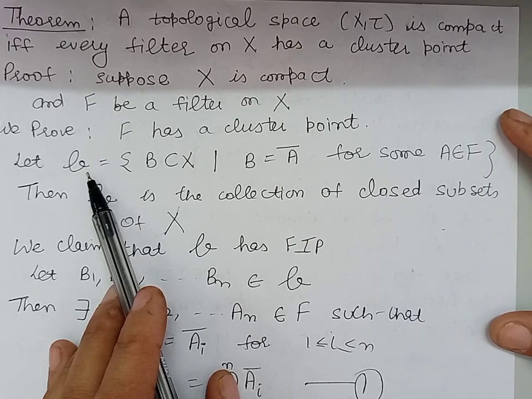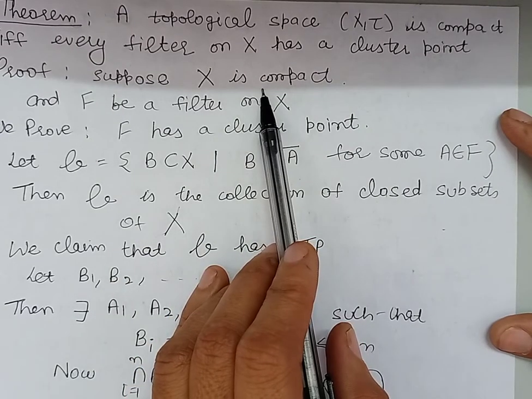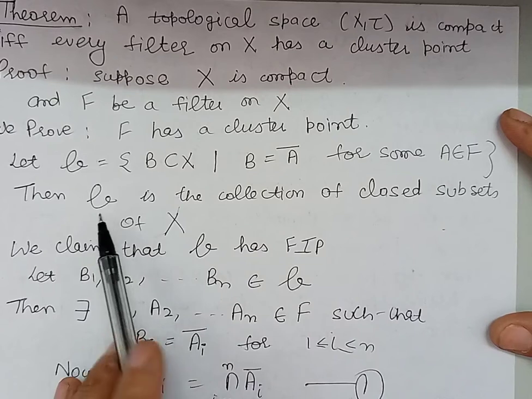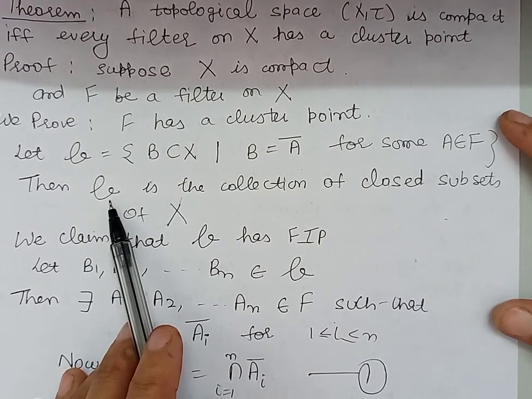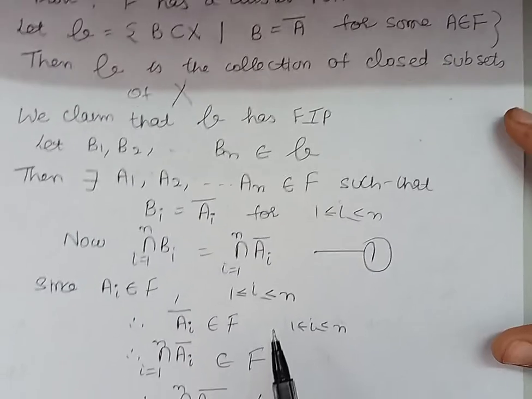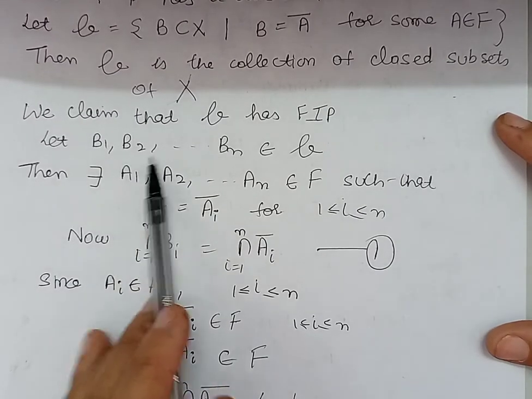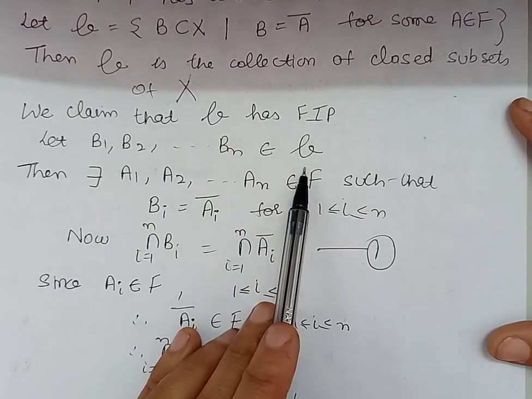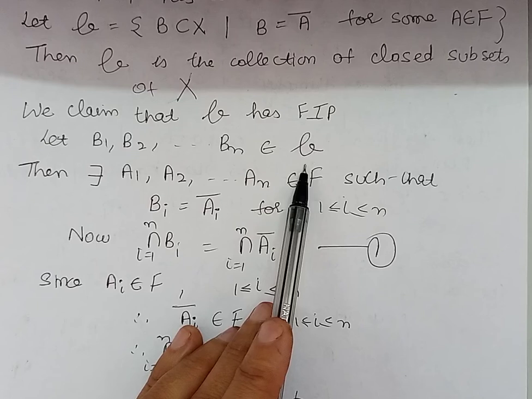Now, in order to use the concept of compactness, we will have to prove that this family has the finite intersection property. So let us take the members B1, B2, B3 up to Bn belonging to this family.